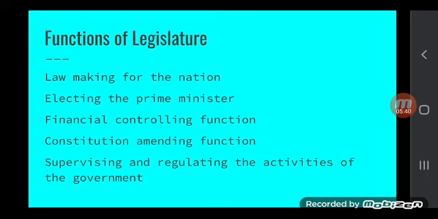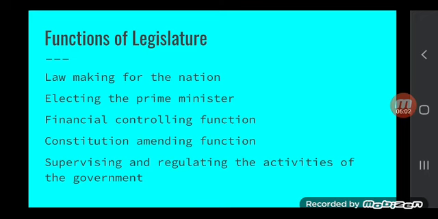The next function is the financial controlling function. Legislature also controls financial, fiscal activities, and another important function is to amend the constitution, to reform the constitution, and to amend other laws.